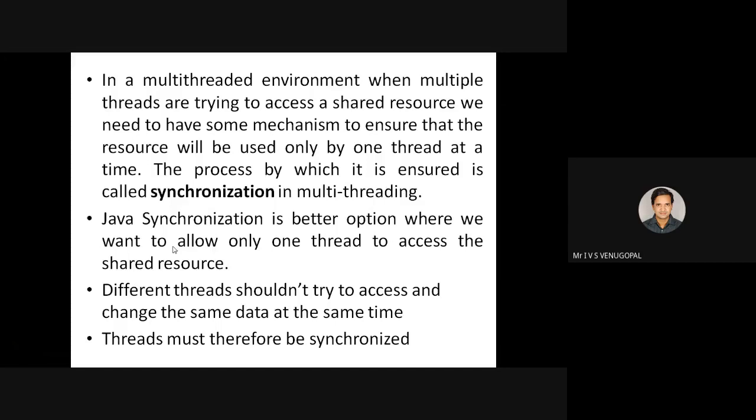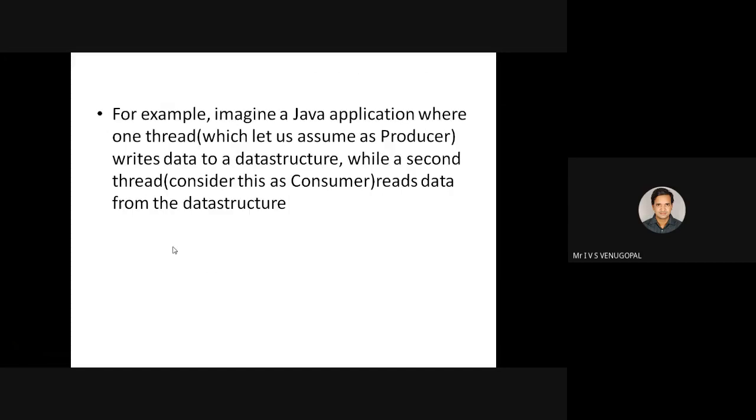Different threads shouldn't try to access the same data at the same time. So different threads should not execute the shared resource at a time. That piece of code where, if more than one thread executes it at a time, the data becomes inconsistent, is called a critical section. A critical section is a piece of code which needs to be executed by only one thread at a time. This is achieved by using Java synchronization.